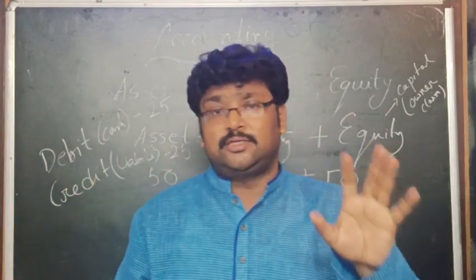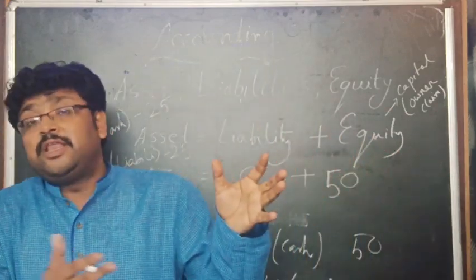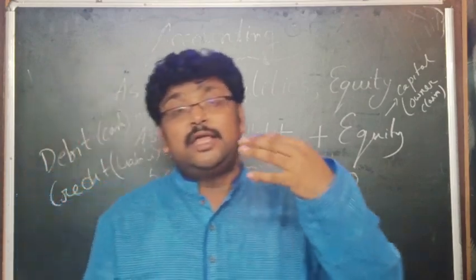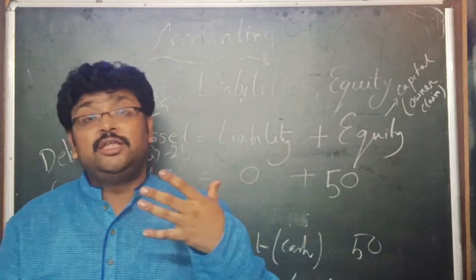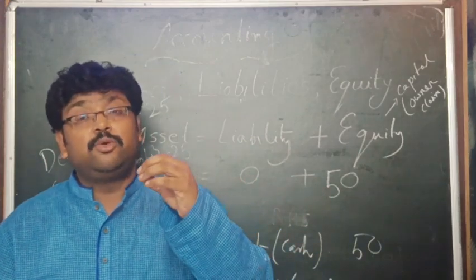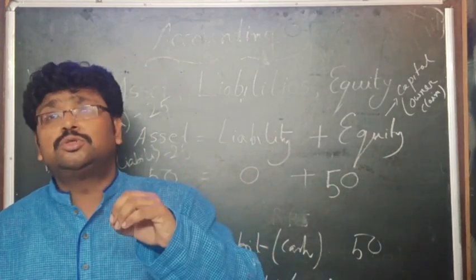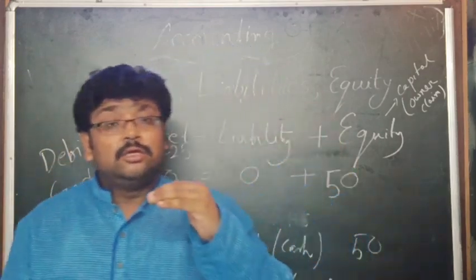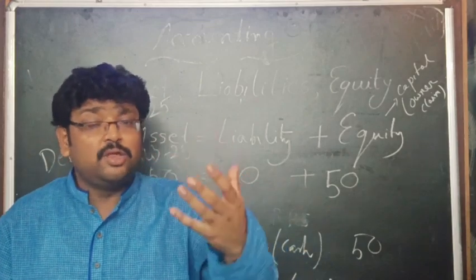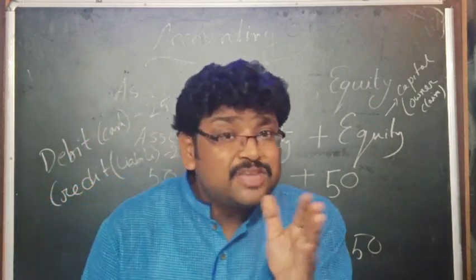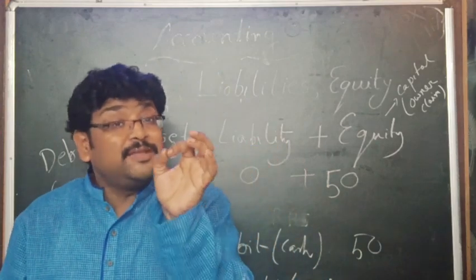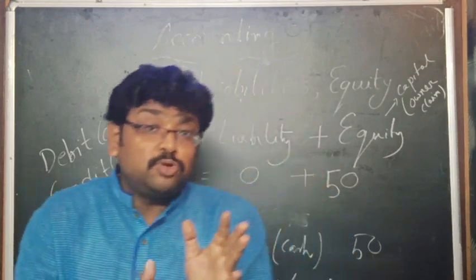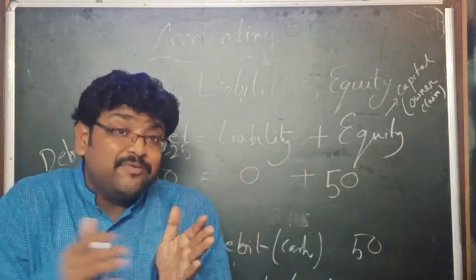There are four things. One is the beginning retained earning, and there is revenue, and there is also some expense, and there are also dividends. For earning revenue, you should subtract the expense, because expense should be deducted, and dividend should be deducted.